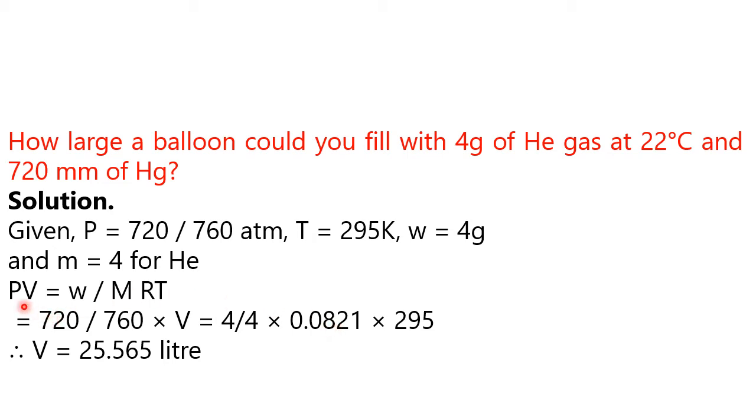So PV equal to nRT, therefore V equal to nRT by P, which is 720 by 760 in the denominator. After simplification you will get 25.565 liter.